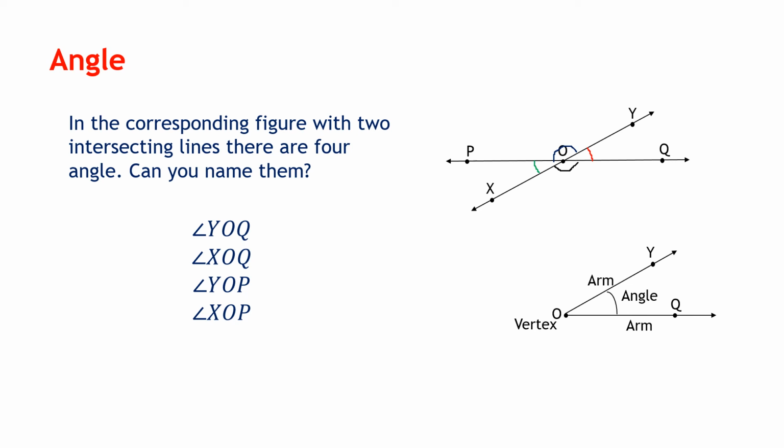Now we have understood what an angle is. An angle is made up of two rays having the same initial point called the vertex, and the two rays are called the arms or sides of an angle. So today we have understood what is a line, the parts of the line, the ray and the line segment, intersecting and non-intersecting lines. Non-intersecting lines are parallel lines, and intersecting lines, when they intersect, what do they form?